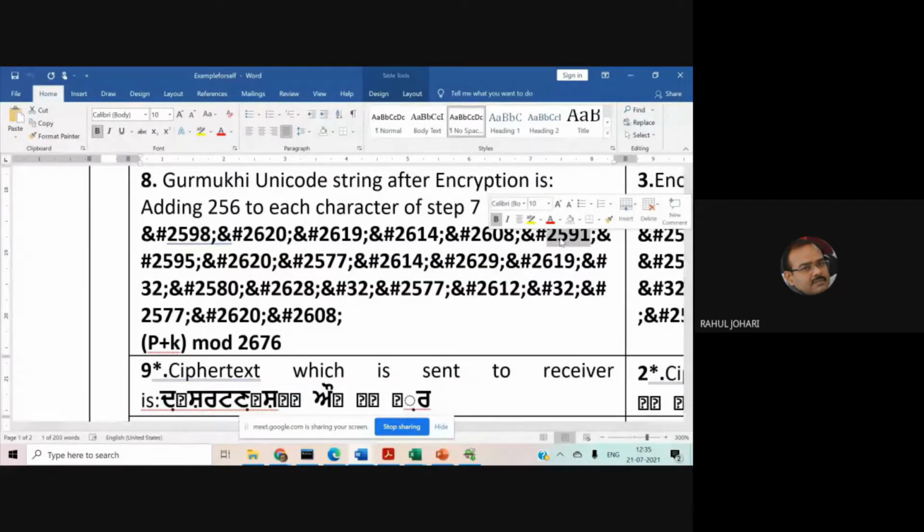And now what we did, we went back to the unicode.org and looked out which character of the Gurmukhi was available with Unicode value 2598. So we found out this character.